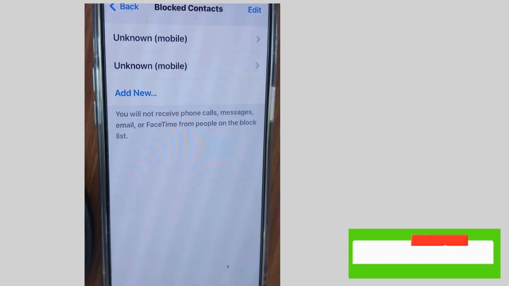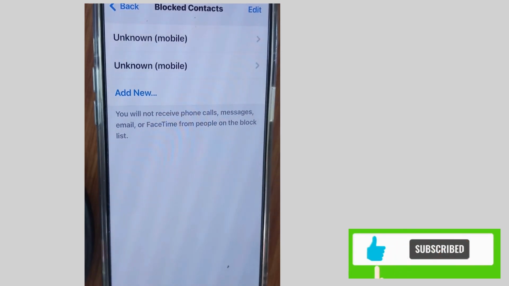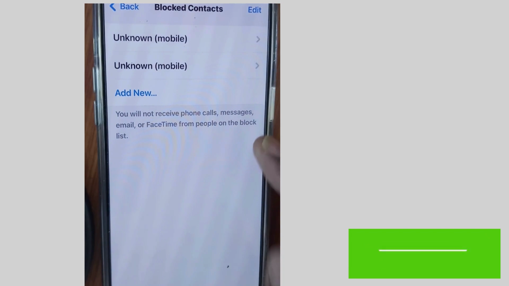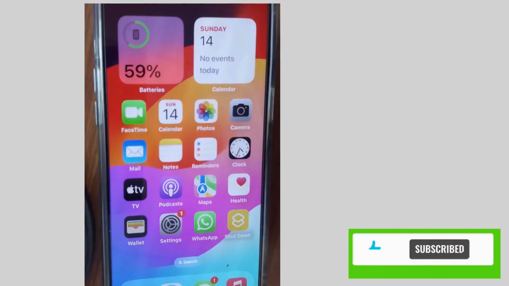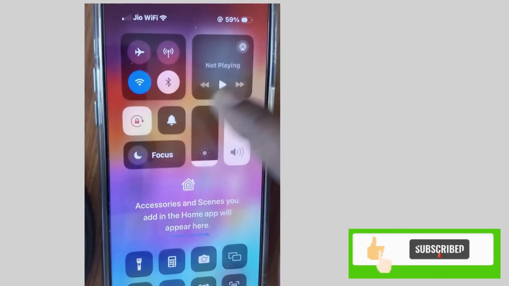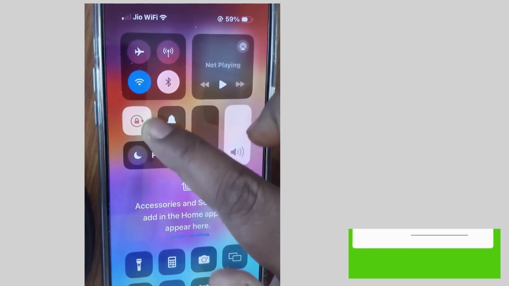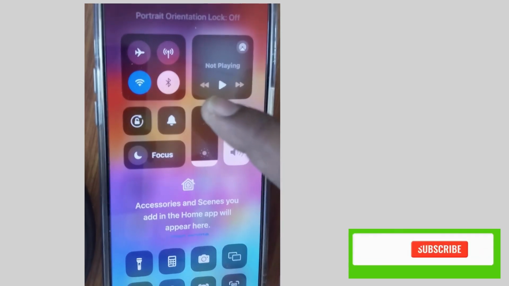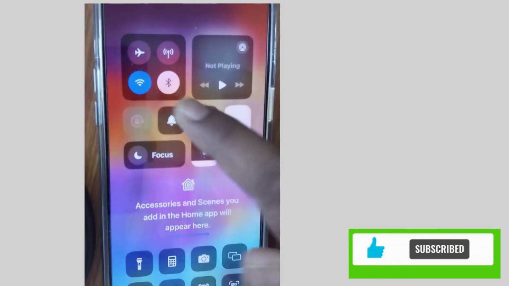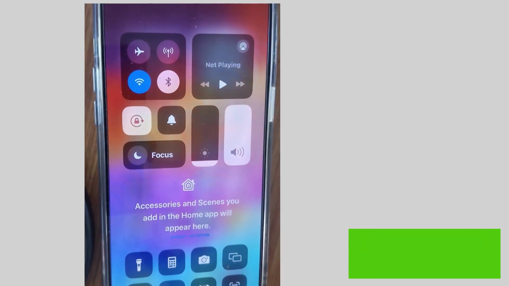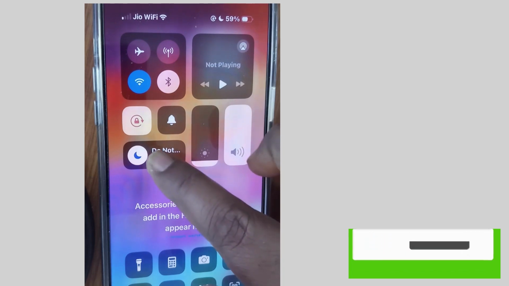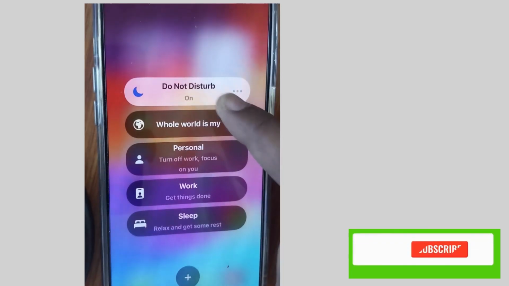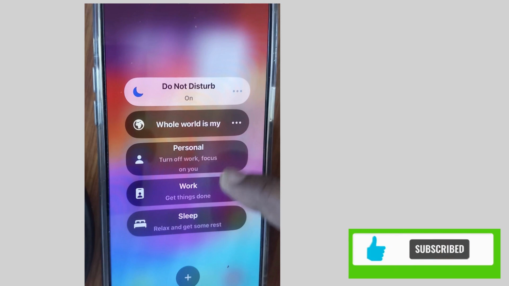The next fix is, again go back and tap on, scroll down and disable the Do Not Disturb feature. If you have enabled Do Not Disturb on your iPhone, then simply disable this feature. To disable, you can see Do Not Disturb is turned on. So simply disable this feature first.